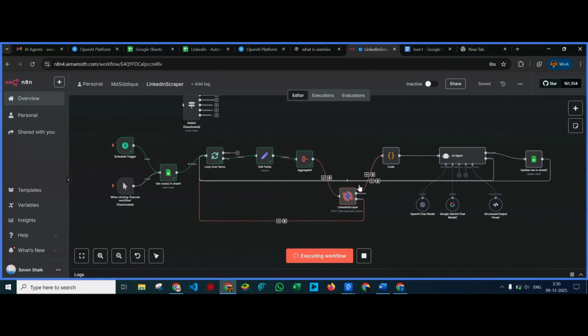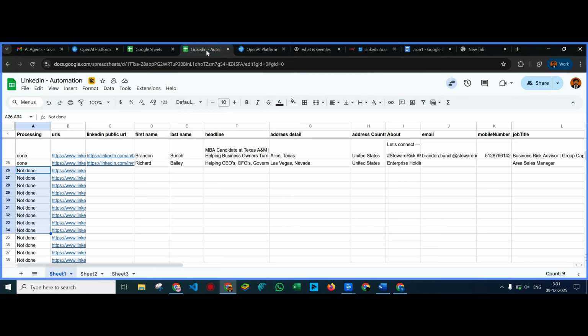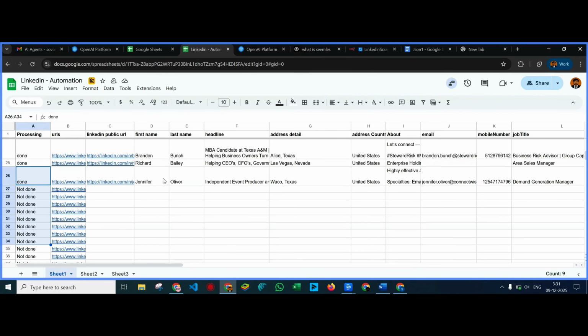I'm using this Apify scraper to get all those data and then this code node to calculate a few things. Those things that can't be calculated using the code node are being calculated by the AI agent. And then let's go to the sheet. See, in real time, it is being updated, including their email and mobile number, if it is available publicly.